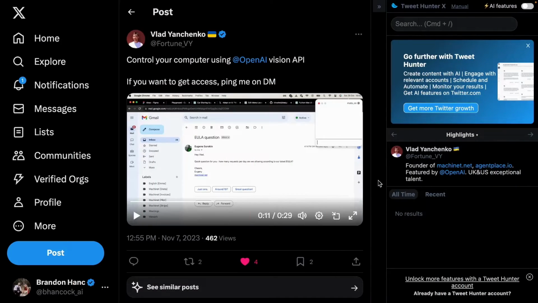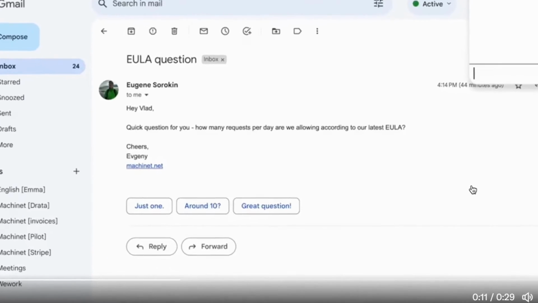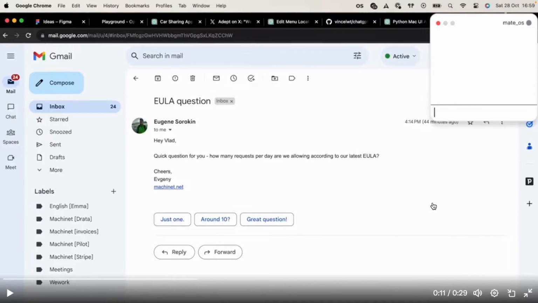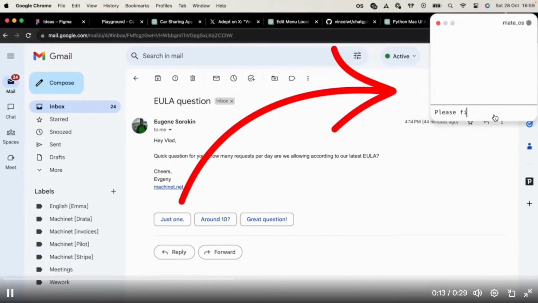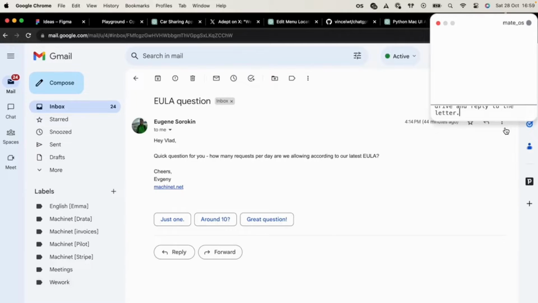So the first example that blew my mind comes from Vlad, who used the Vision API to control his computer. Let me show you what I mean. What he has is his Gmail pulled up and someone's asking him a question of, hey, how many requests per day are we allowing according to our latest EULA? And then what he's going to do is use his bot and give it some instructions. Hey, find me the PDF on my computer that answers this question and reply to this letter.